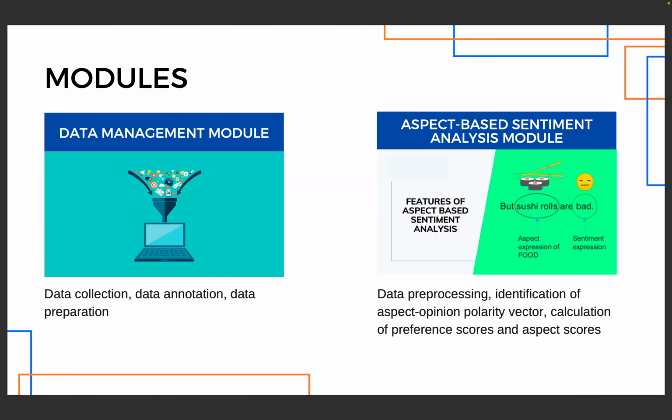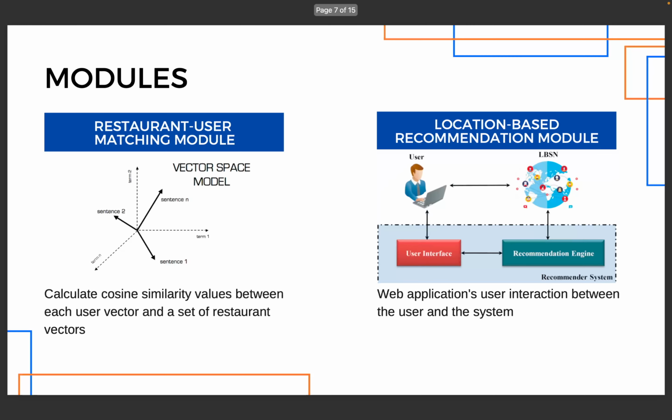There are altogether 4 modules in ClickBites. The first module is the data management module, which focuses on data collection, data annotation, and data preparation. Secondly, the aspect-based sentiment analysis module, which focuses on data preprocessing, identification of the aspect opinion polarity vector, and also the calculation of preference score and aspect score.